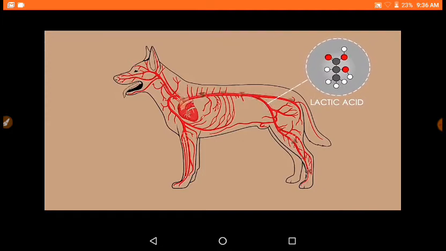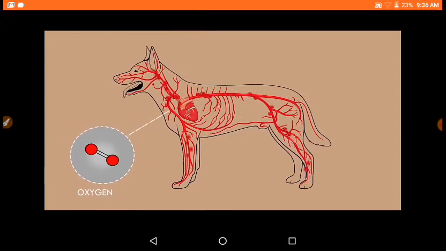Have you ever run a lot and had a muscle cramp? This is caused by lactic acid accumulation. You can only get rid of lactic acid by taking in oxygen. Oxygen is needed to break down lactic acid into carbon dioxide and water. Now you know why we breathe deeply after an intense exercise. So that is how anaerobic respiration works in animals.